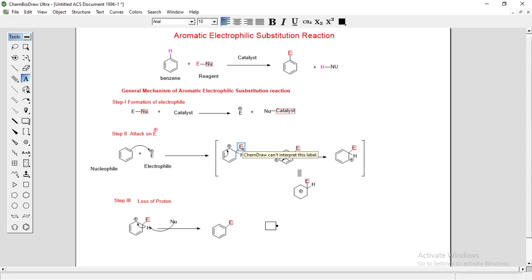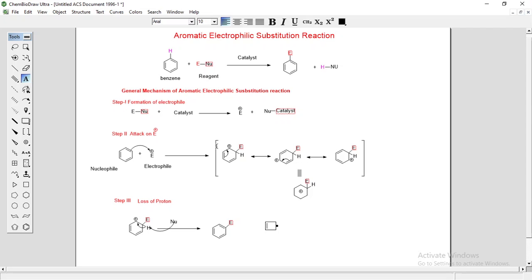This intermediate is actually called a carbocation, or arenium ion, or sigma complex, which is stabilized by resonance, by a number of resonance structures.